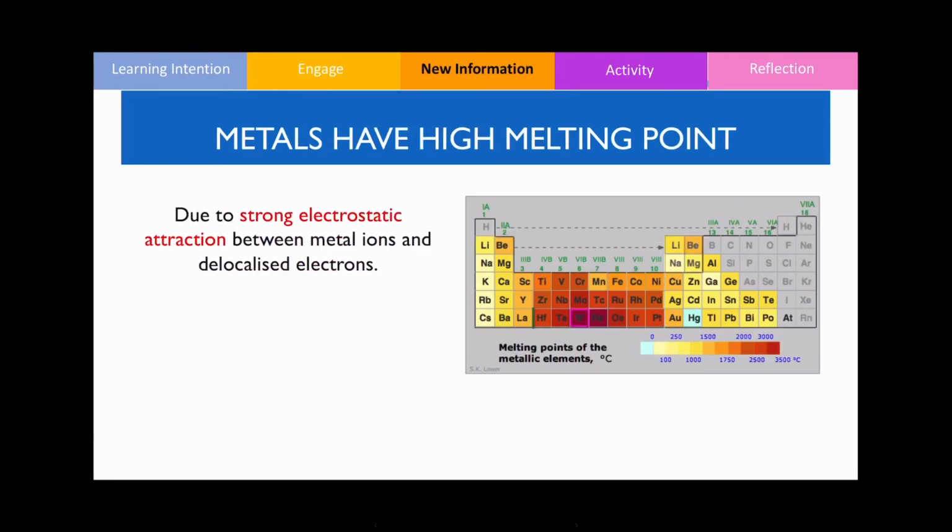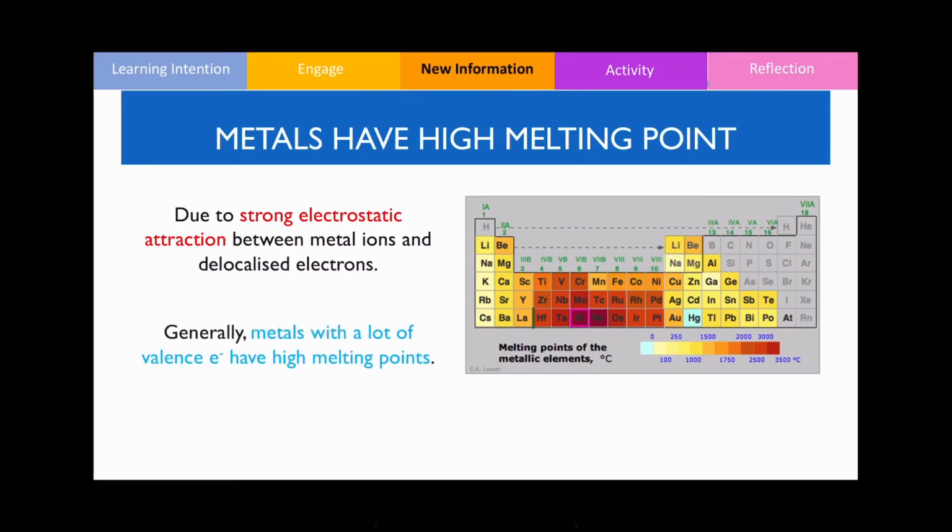All right, what we're going to be looking at now is why metals have a high melting point. The reason why they generally have a high melting point is because the metallic bonding is very strong due to the strong electrostatic forces of attraction between the metal ions, which have a positive charge, and the delocalized electrons, which have a negative charge, okay?